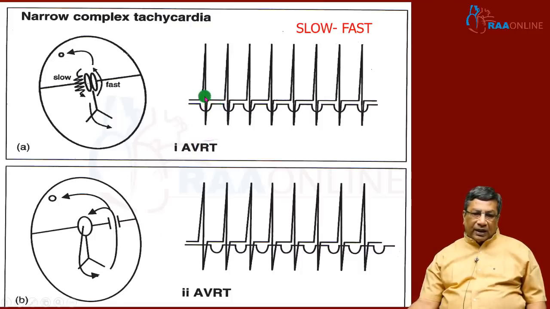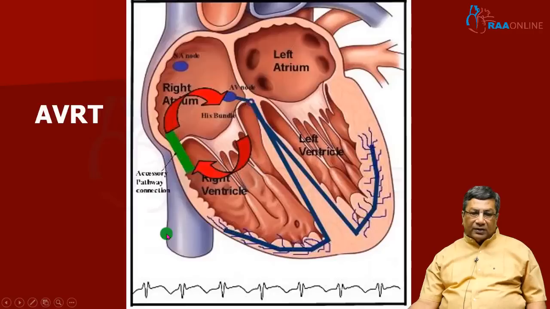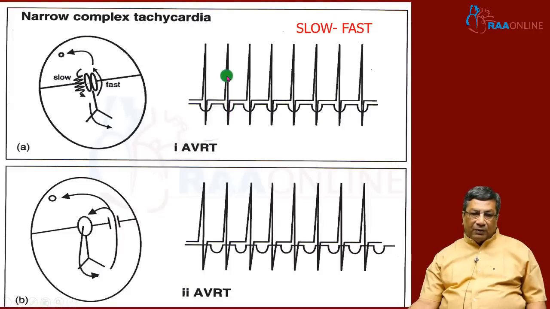Here I showed an example ECG. There is no P wave in front, and especially if you look at the inferior leads, the ST segment in the inferior leads is not disfigured, so it is unlikely to have a retrograde P wave here. The retrograde P wave is happening simultaneously with the QRS complex. This mechanism we identify as AV node reentry.